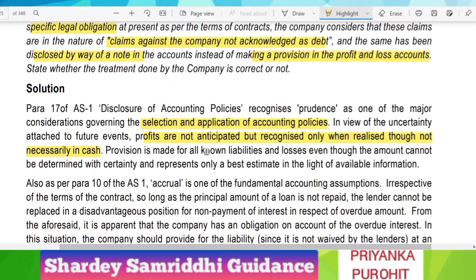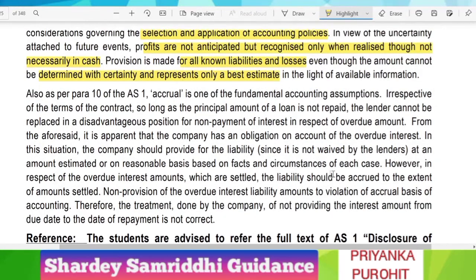Provision is made for all known liabilities and losses, even though the amount cannot be determined with certainty and represents only a best estimate in light of available information. So we do not anticipate profit but recognize it as and when it is realized, and for all known liabilities and losses we have to make a provision, whether the amount can be determined with certainty or not, and only on the basis of best estimate. Also, as per para 10 of Accounting Standard 1, accrual is one of the fundamental accounting assumptions.